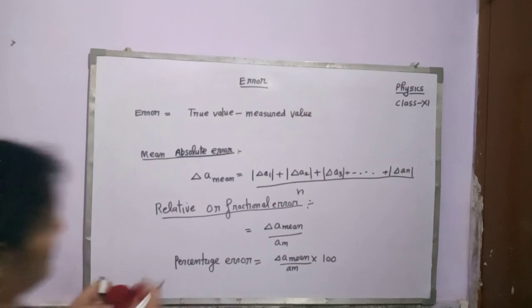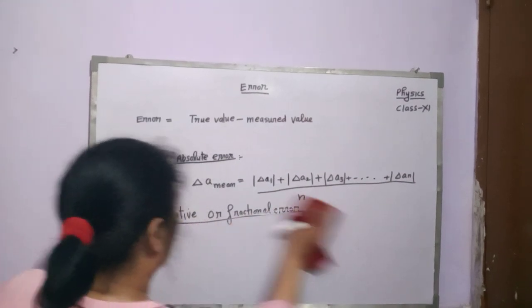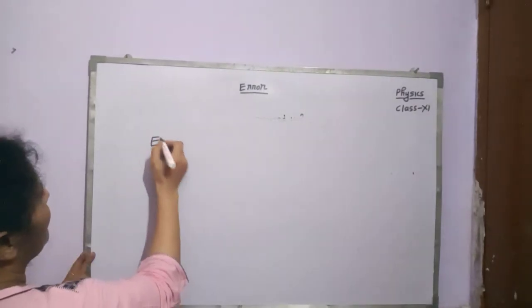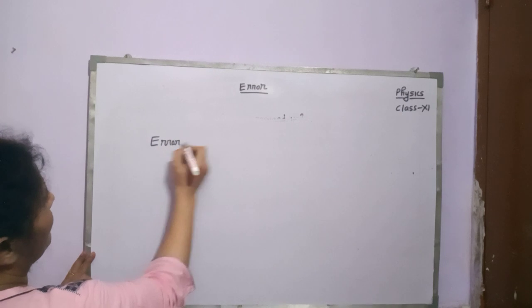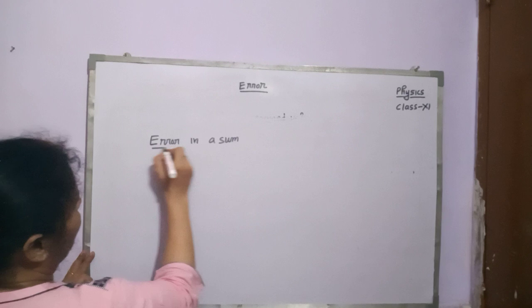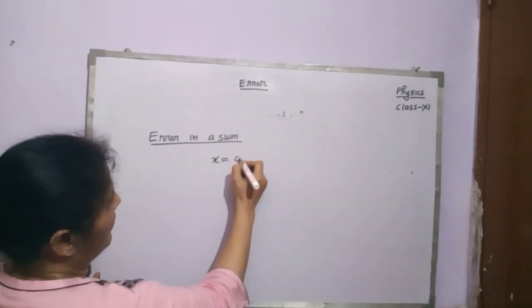Now there are certain topics also based on the error. First one is error in a sum. That means if two quantities are given with absolute error, then how can we determine their combination of error? Suppose x is equal to a plus b.